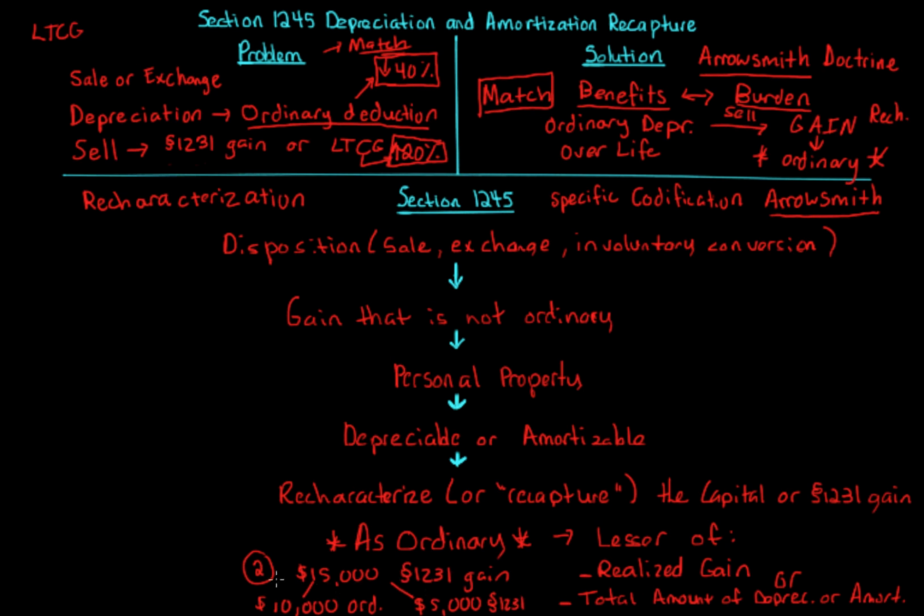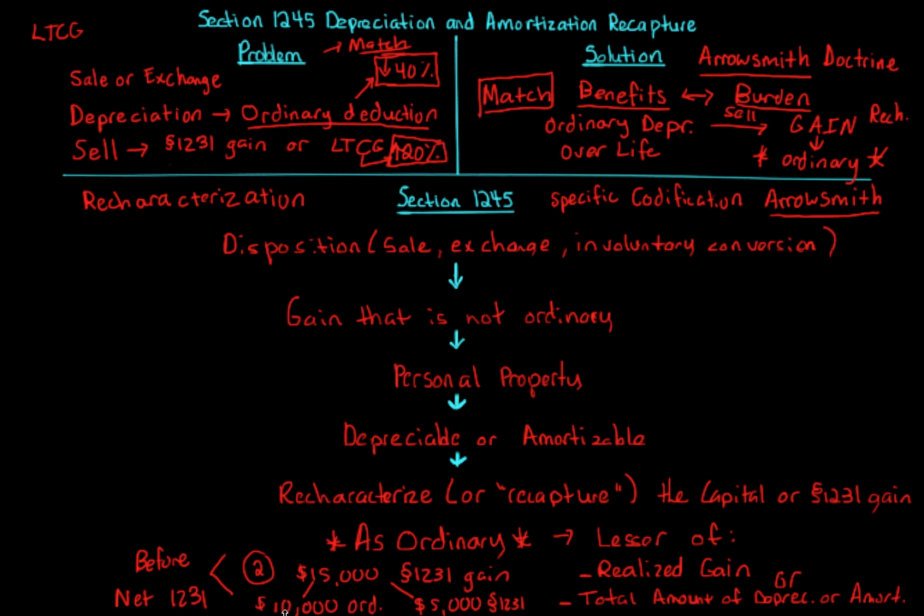And guess what happens? We have to do this step. We do this before we net in 1231. So remember in section 1231, if you don't remember section 1231, please stop and rewatch this video. Okay? Or rewatch the section 1231 video, then come back to this. But in 1231, in order to determine the ultimate character of the gains and losses that go into section 1231, we have to go through the netting.